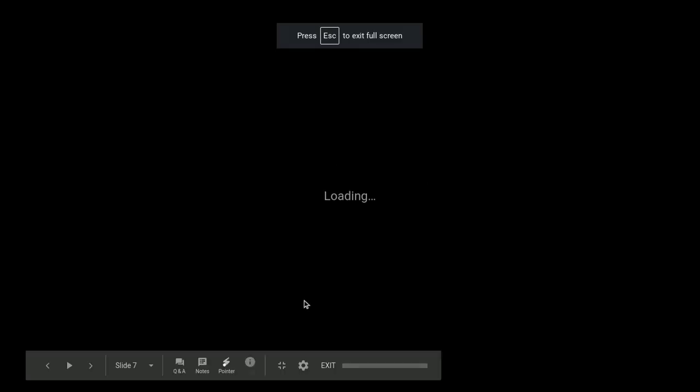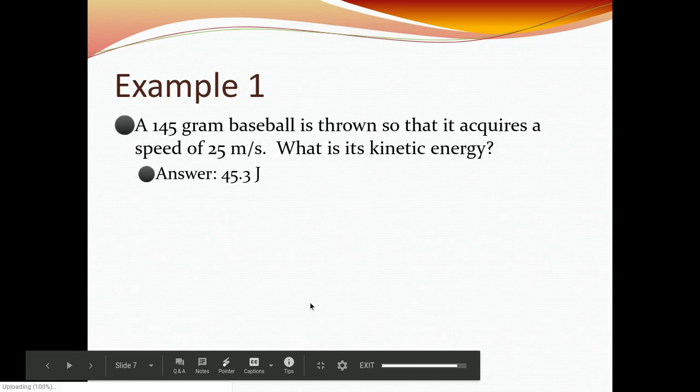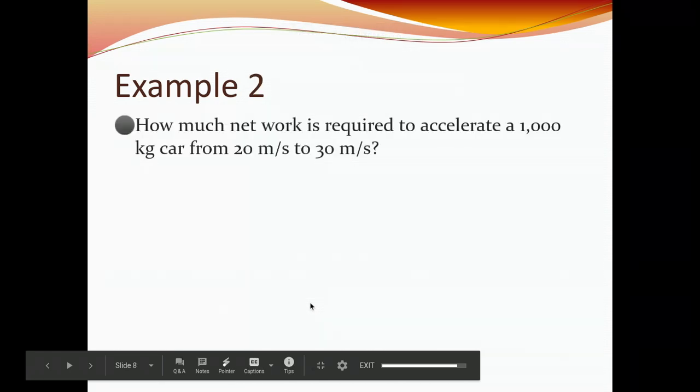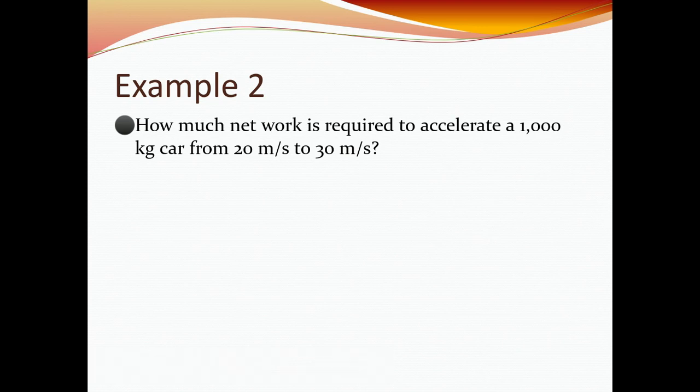So the next problem is a car accelerating. How much net work is required to accelerate a 1,000 kilogram car from 20 meters per second to 30 meters per second? Okay, so first thing again, we got to think of, what are we trying to solve for? We're trying to solve for net work of the accelerating car. It gives us the mass of the car here, and it gives us the initial and final speeds. Your answer ends up being 250,000 joules.